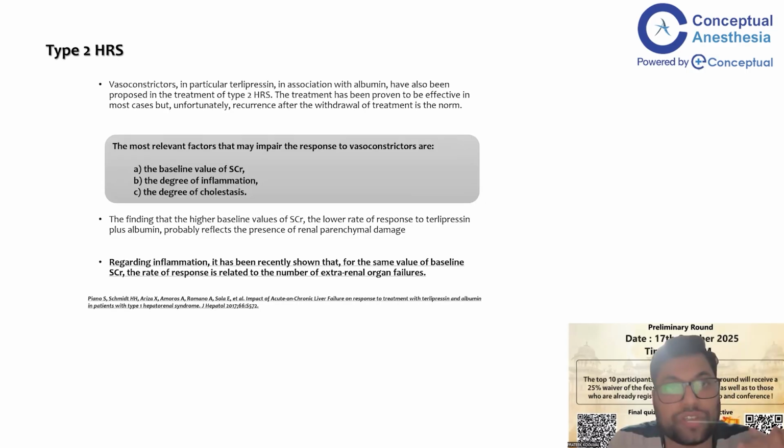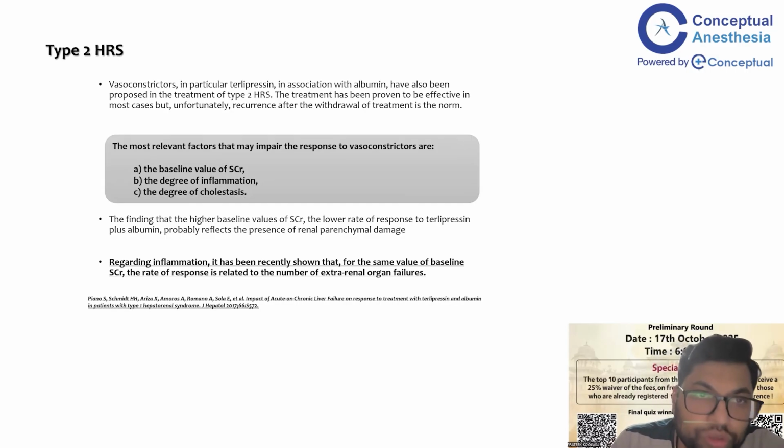For type 2 HRS, a vasoconstrictor, in particular terlipressin in association with albumin, has also been proposed for treatment. The treatment has been proven to be effective in most cases, but unfortunately recurrence after withdrawal of treatment is the norm. The most relevant factors that may impair the response to vasoconstrictors are the baseline value of serum creatinine, the degree of inflammation, and the degree of cholestasis.